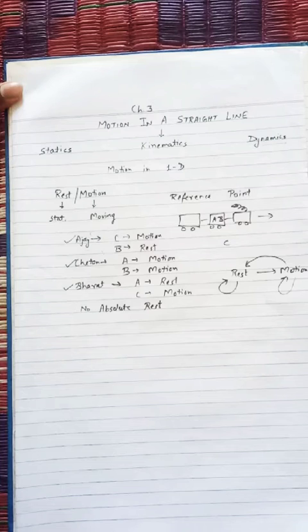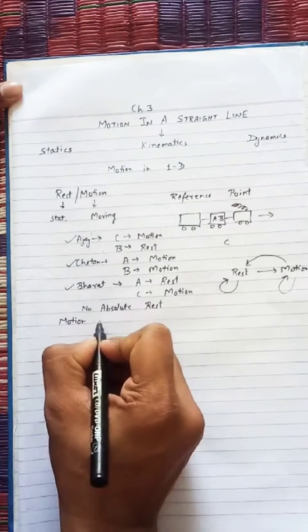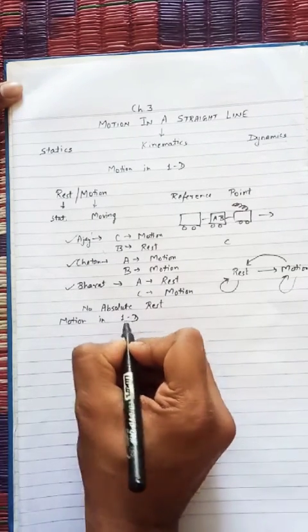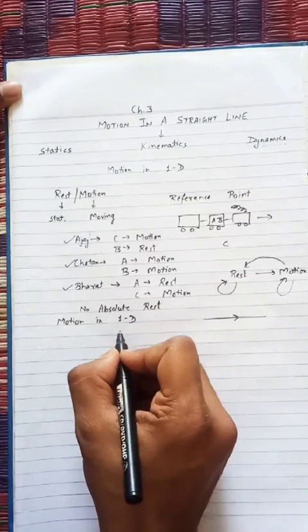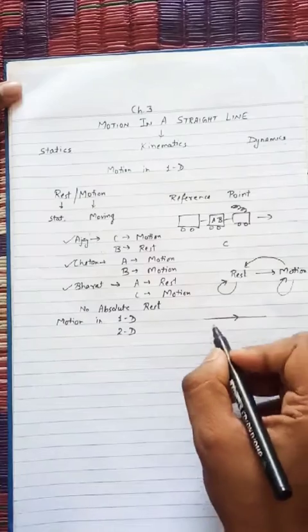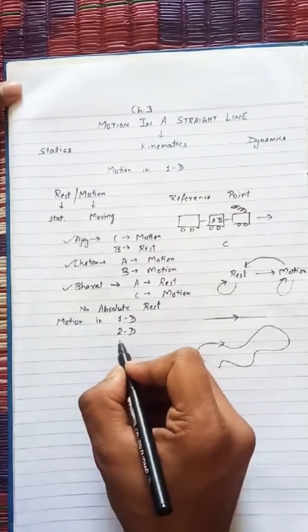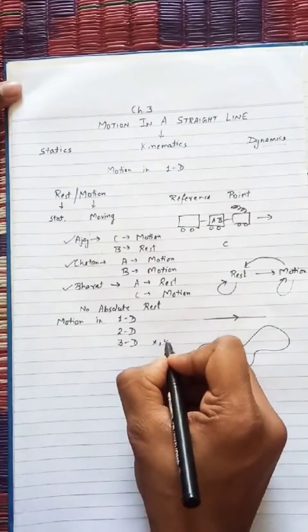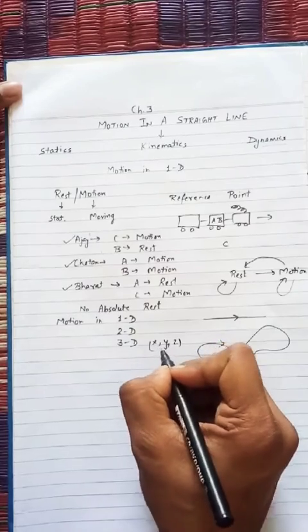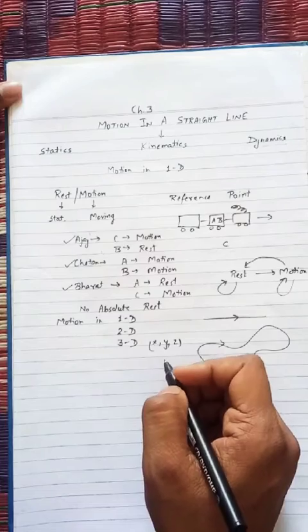Okay. Now moving towards the next topic, that is motion in one dimension. When the object is moving in a straight line, then we can say that this is motion in one dimension. What is motion in two dimension? When the object is moving in a plane anywhere, then it is known as motion in two dimension. Motion in three dimension: when the object is moving in space, or we need three coordinates, that is x, y and z, to decide the position of the object, then we can say it is motion in three dimension.